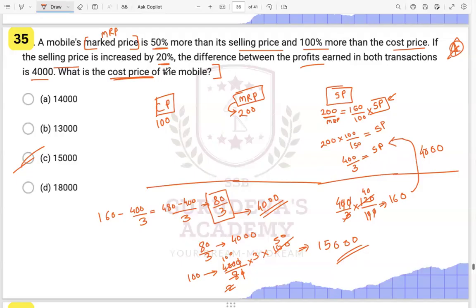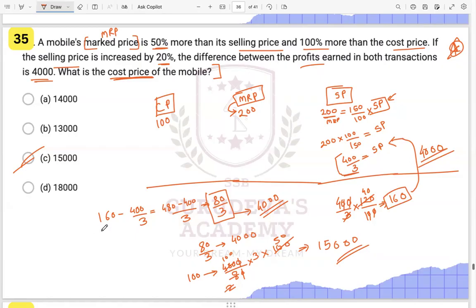Okay. And in the next statement they have given, if the selling price is increased by 20%, the difference between the two profits earned in both transactions is 4,000. So the selling price that we got is 400 by 3. If it is increased by 20%, it becomes 120% of it. That is 160 after a 20% increment. So this difference is given to you as 4,000.